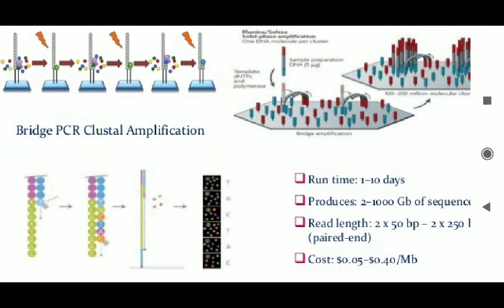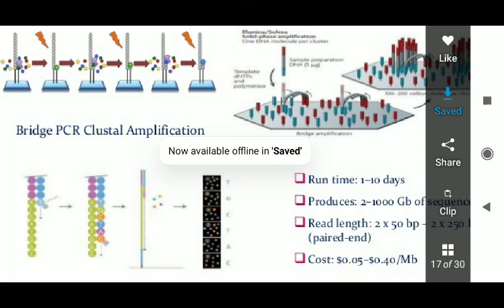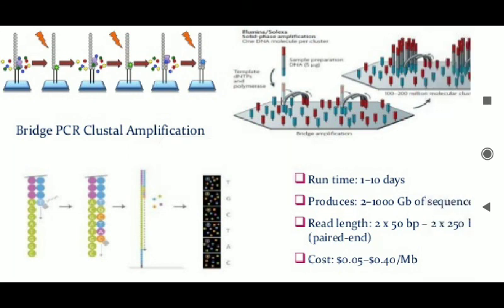So the region there you have to cleave, as you can see here. Then the resulting cluster contains only fragments which are attached to that region, which ensures that all copies are sequenced in the same direction. So the sequencing primers anneal to the 5 prime end of the fragment and begin the sequencing by synthesis process. Okay, that is the seventh step, to determine the first base.